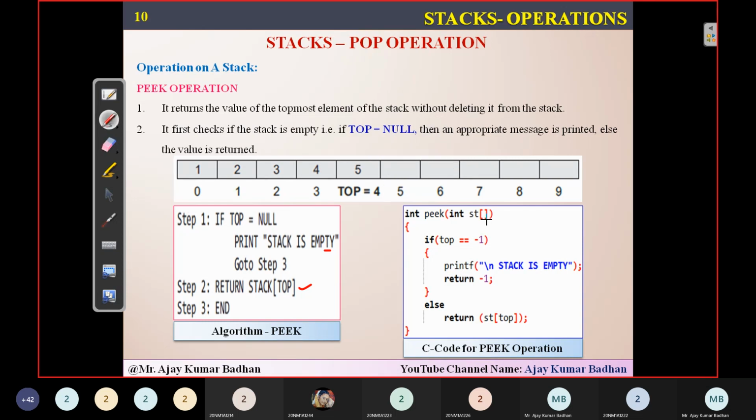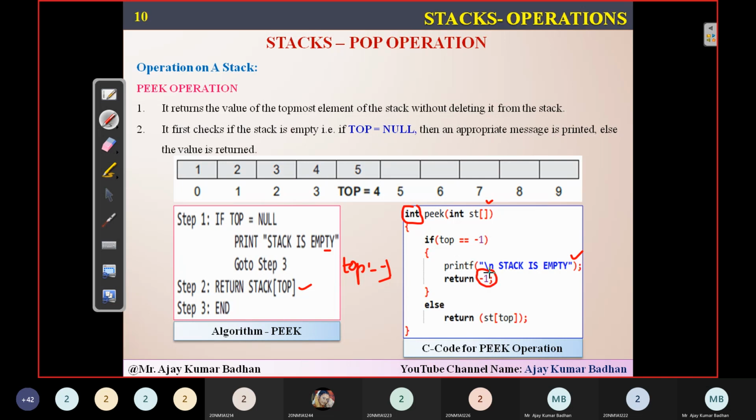So what is the C code here? Same, int peek. I'm taking the array here. If top is equal to minus 1, you simply display stack is empty and return minus 1. Why are we returning minus 1 here? You can see I have used an integer variable. When you're simply printing the statement, you don't have anything to return. So I'm simply returning minus 1, because you know that top equal to minus 1 means the stack is empty. That's the reason I'm not returning 0.